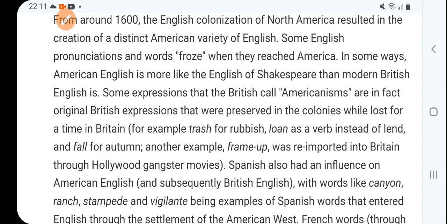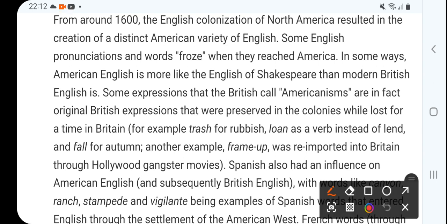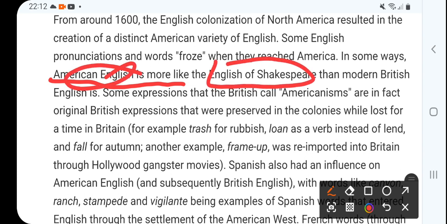In some ways, American English is more like the English of Shakespeare, because Shakespeare is still the hero of English literature. He was the leader, the person whom people would like to follow. So that's the English of Shakespeare, or American English, we can say.